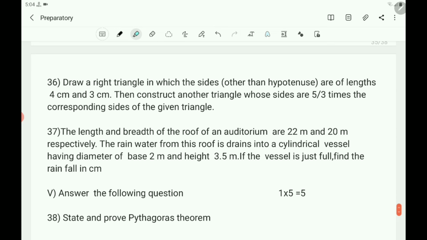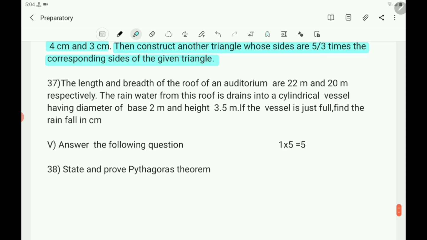Question number 36. Draw a right triangle in which the sides other than the hypotenuse are of lengths 4 cm and 3 cm. Then construct another triangle whose sides are 5 by 3 times the corresponding sides of the given triangle. So that is a construction of similar triangles.